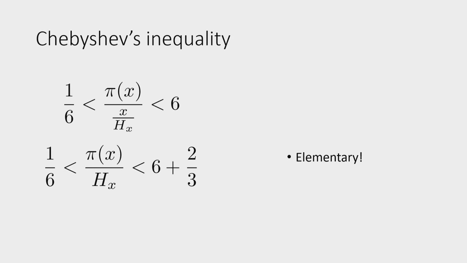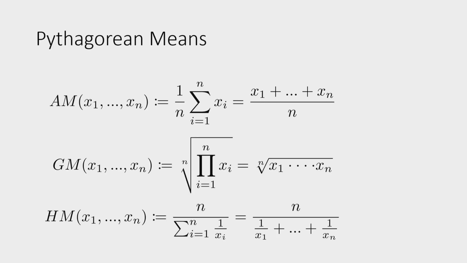Now we have discussed the primes part pretty much, and we have used harmonic numbers and harmonic means. So let's investigate means in general. Now, the classical means from ancient Greece are the Pythagorean means. The arithmetic mean is the classical mean, so it's just you add all the elements and then divide by the number, so that's like the normal average.